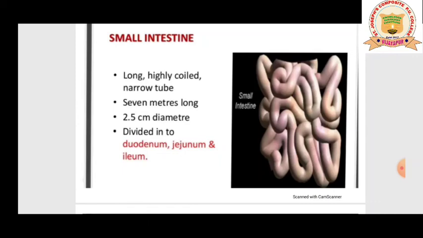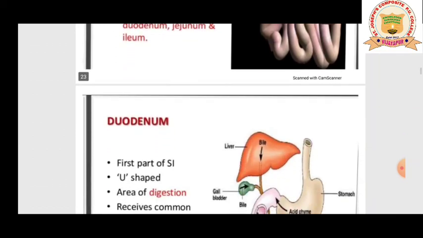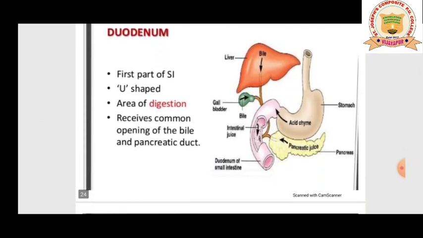Look at the duodenum. The first part of the small intestine is U-shaped. Next comes a long coiled middle portion called jejunum, and a highly coiled ileum. This is going to increase the area of absorption.